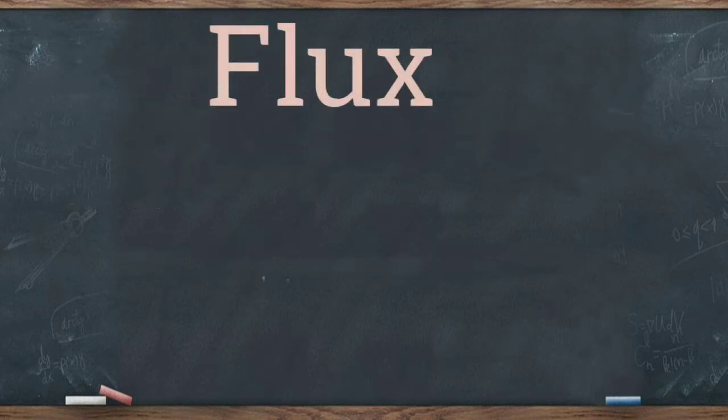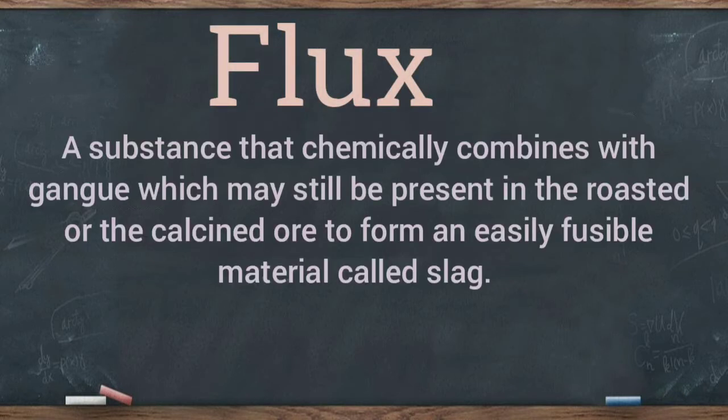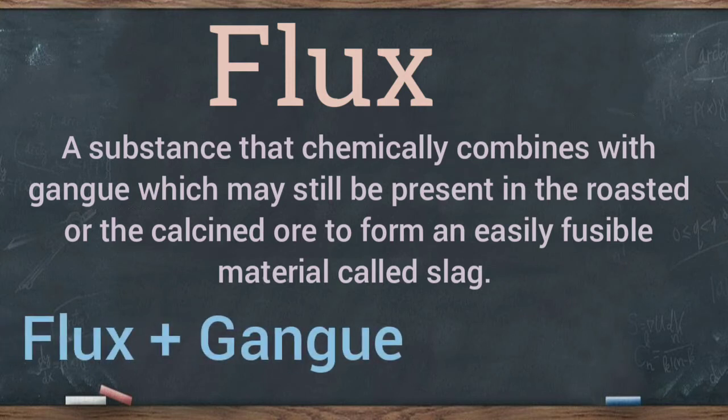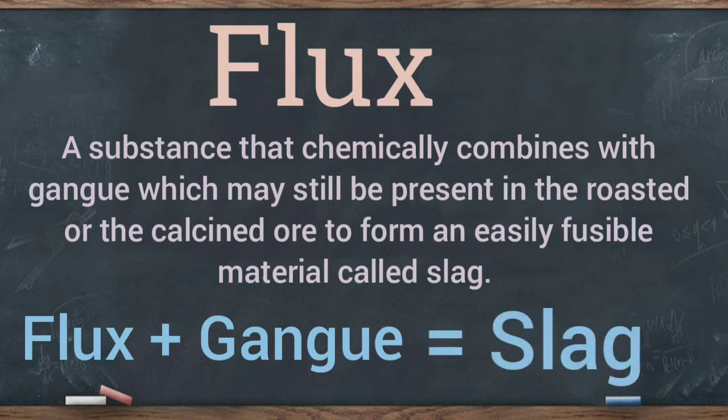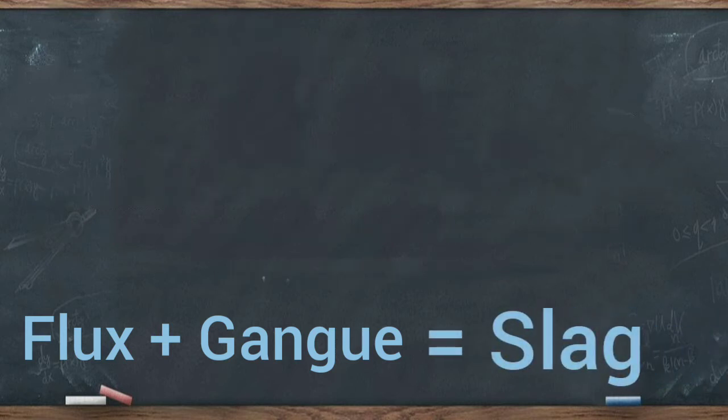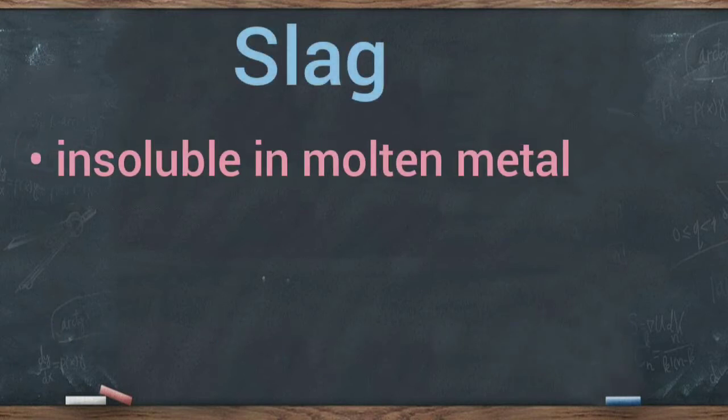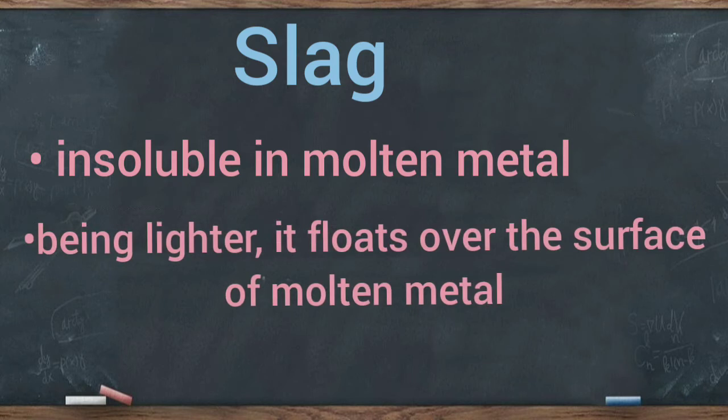Therefore, flux is a substance that chemically combines with gangue, which may still be present in the roasted or the calcined ore, to form an easily fusible material called the slag. The slag melts at the temperature of the furnace. It is insoluble in the molten metal and also being lighter, it floats over the surface of the molten metal from where it can be skimmed off from time to time.